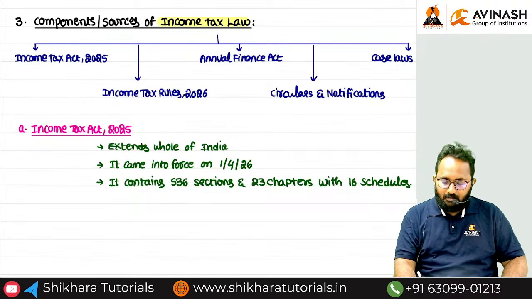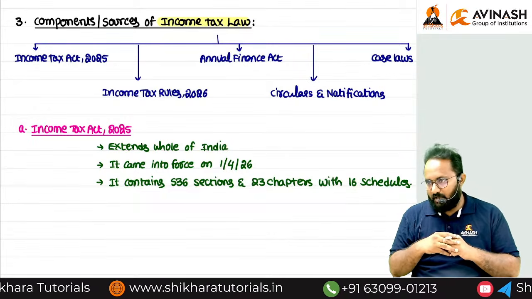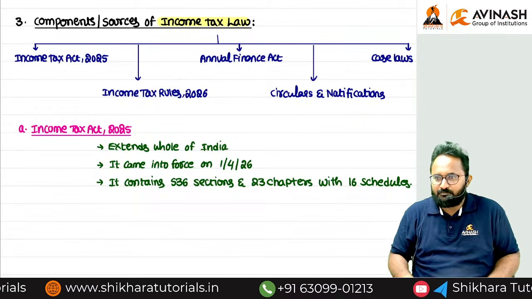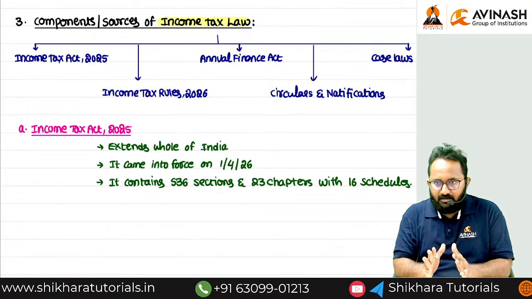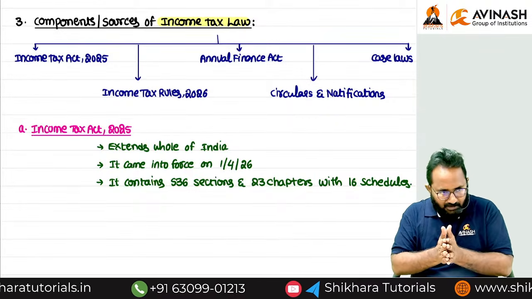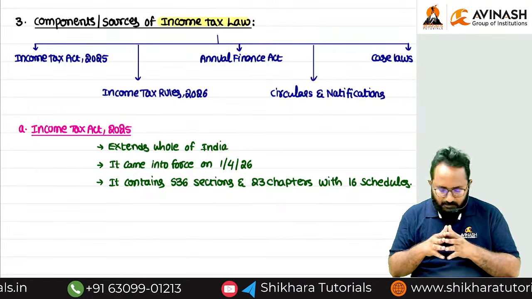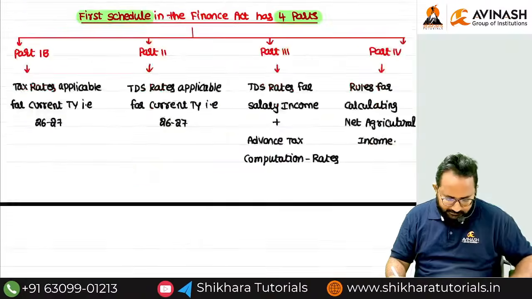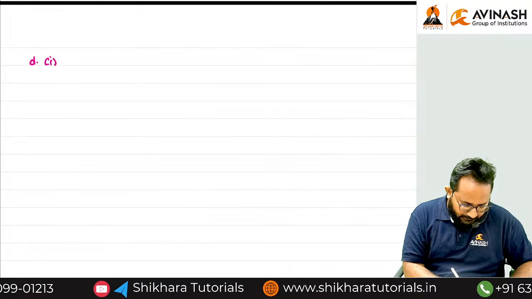Circulars and notifications, because both will be there. Okay, again I will ask the same thing. What is the purpose of rules? For smooth implementation of the act, definitely the CBDT will release the rules. Act and rules combined, if implemented, the act will be applicable. What is the next component? D. Circulars and notification. Please give the heading.